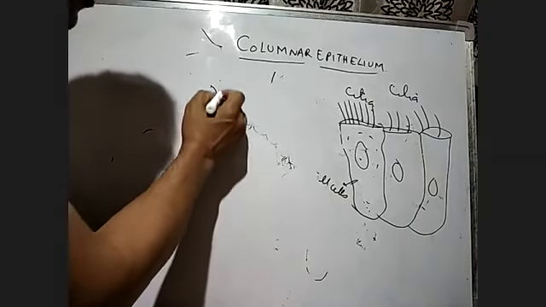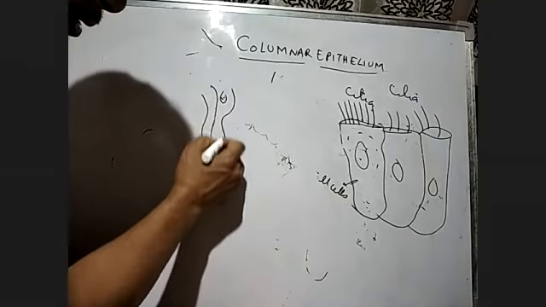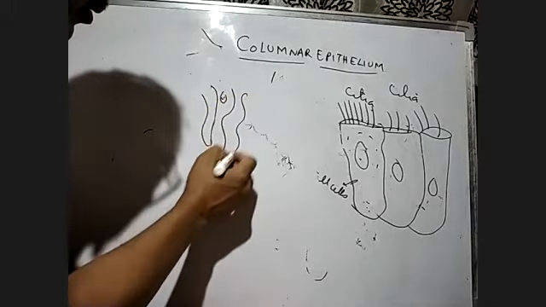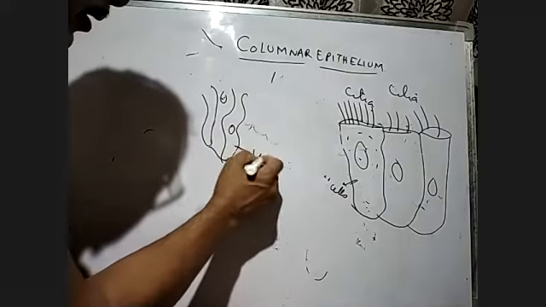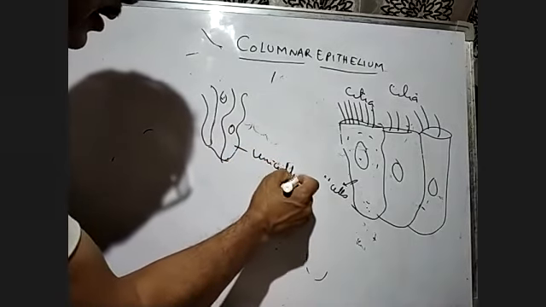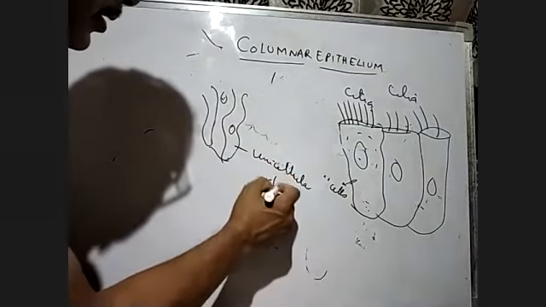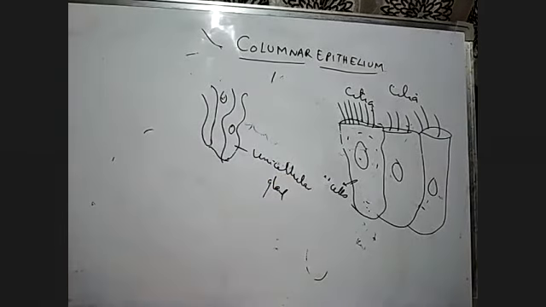You see, these are the unicellular glands. Unicellular gland means a gland made up of a single cell. In figure 7.2b, there are also multicellular glands.